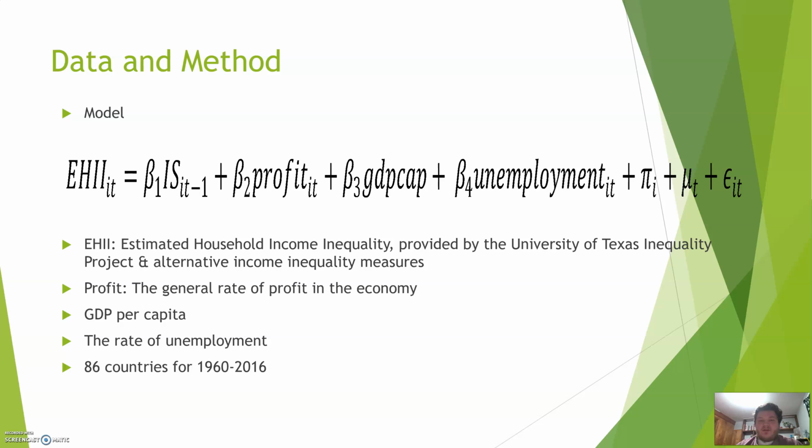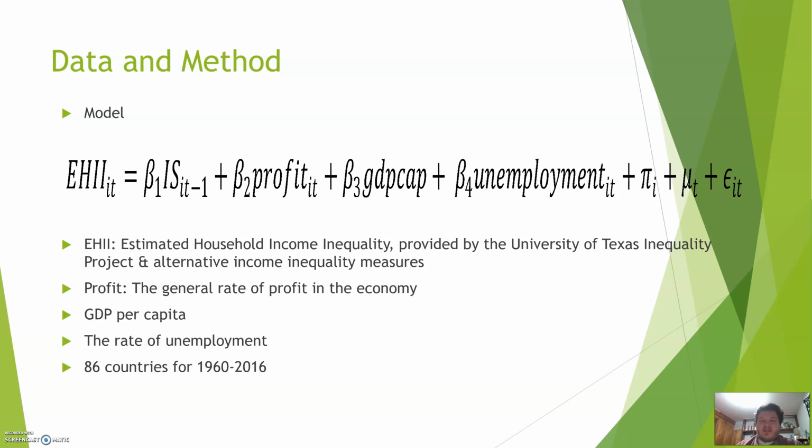I mean, we're just going to run through this. I know the equation does look very intimidating at first, but pretty much this is the model that we used. So we look at estimated household income inequality. We also use the size of the informal sector, which can be seen with the IS notation right there. We take a look at the general rate of profit in the economy, which is right next to the B2, that profit symbol right next to the B2.